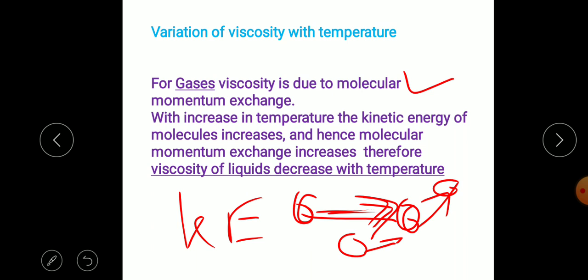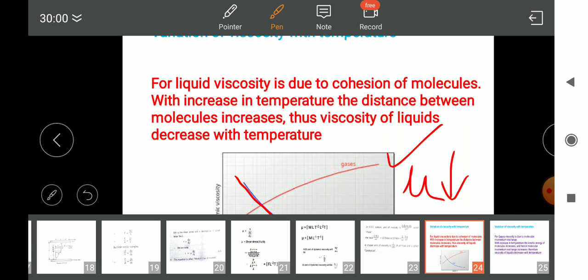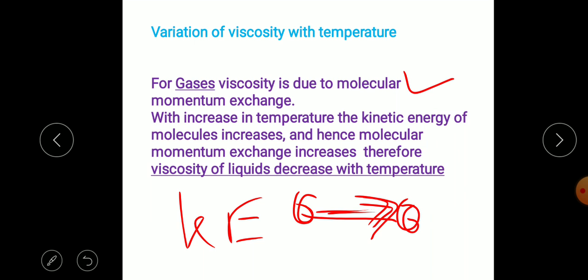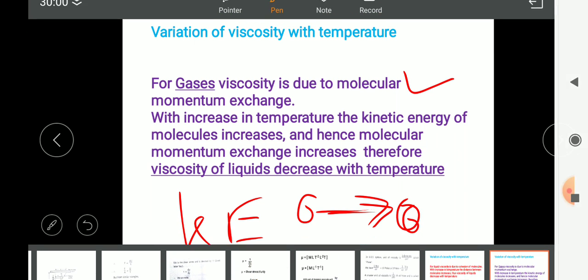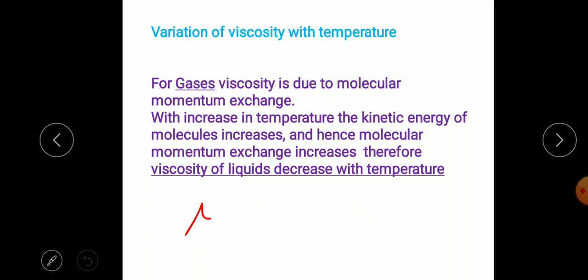So the molecular viscosity of gases increases with temperature. For liquids, viscosity will decrease, and for gases, viscosity will increase when temperature is increased. That is the direct relation of viscosity with temperature. So these are two important points on the variation of viscosity with temperature.